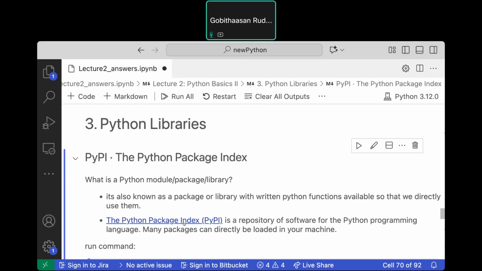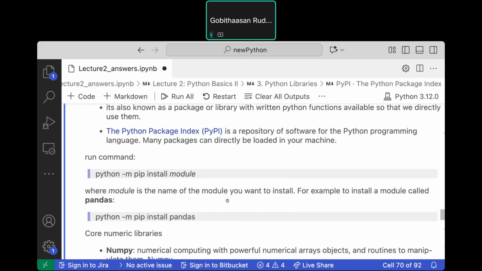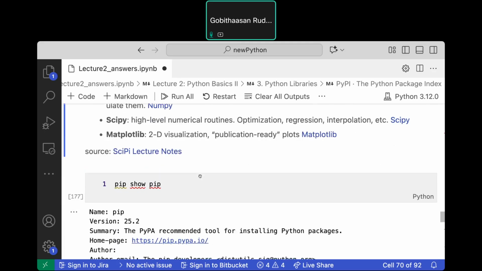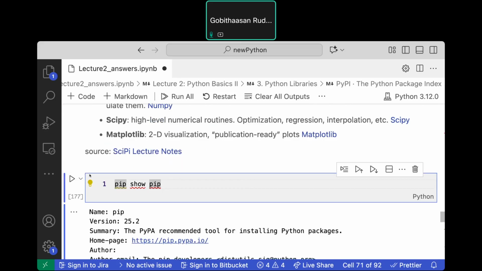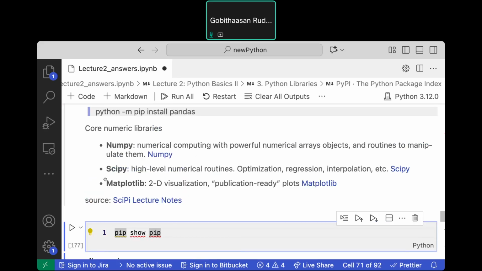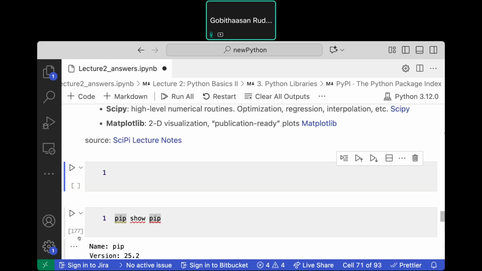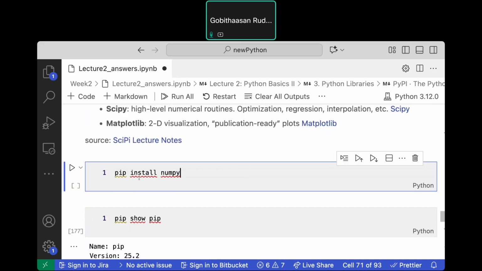For example, I'll just copy here. The right way to install would be python -m pip install module. For example, let's say you want to install NumPy. This is what I saw in the website, right? Can you install?